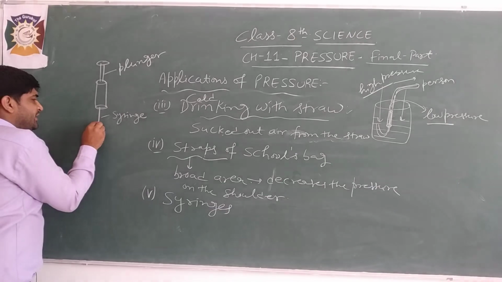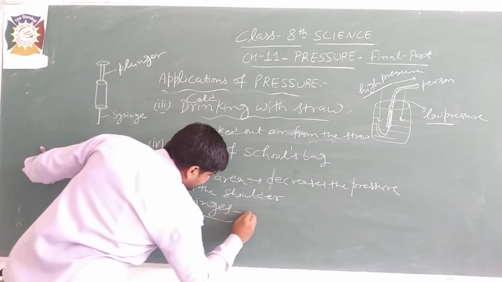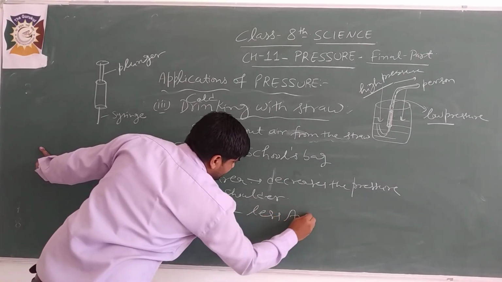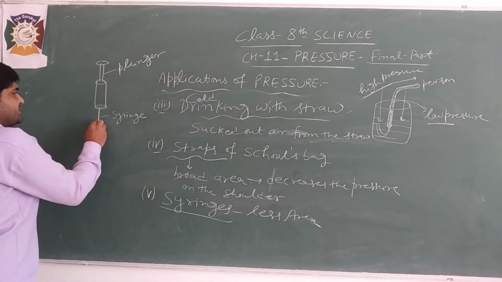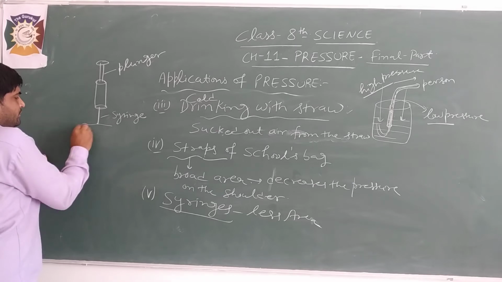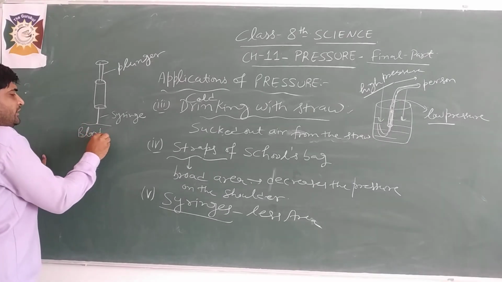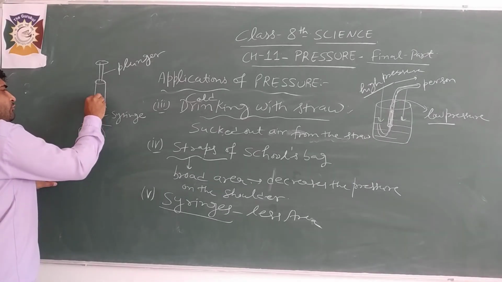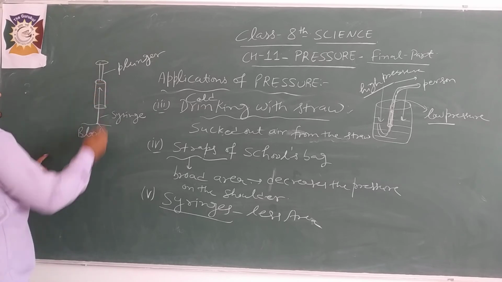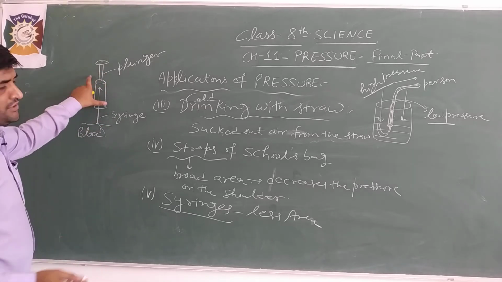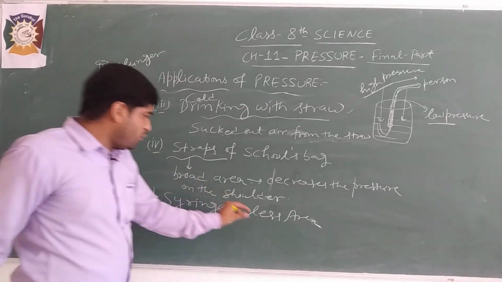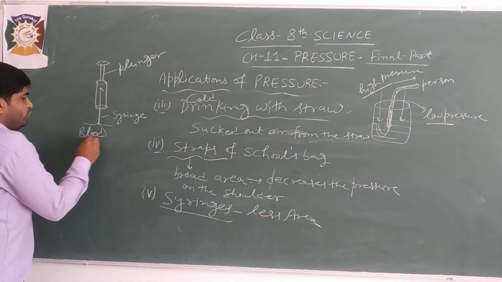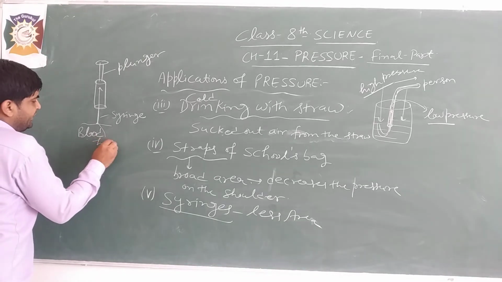Due to the smaller area of the syringe, blood can flow easily from the veins into the syringe.